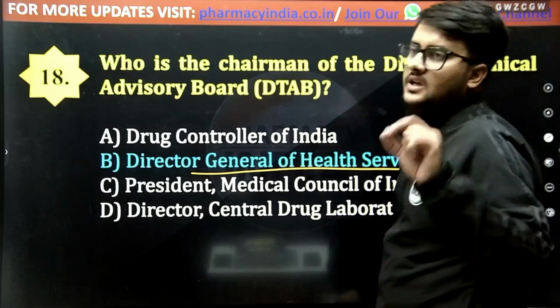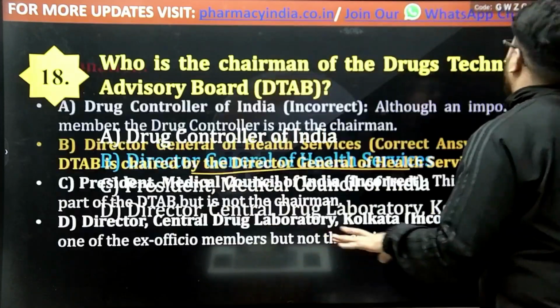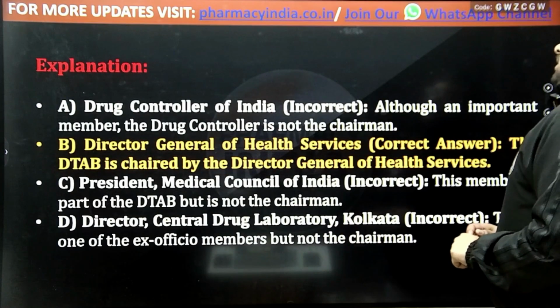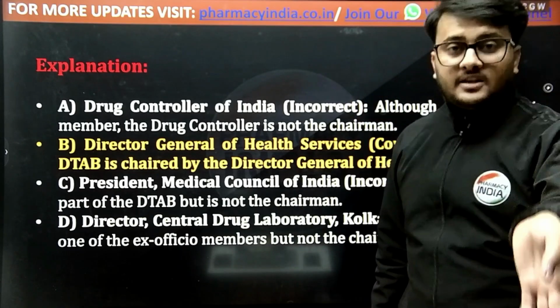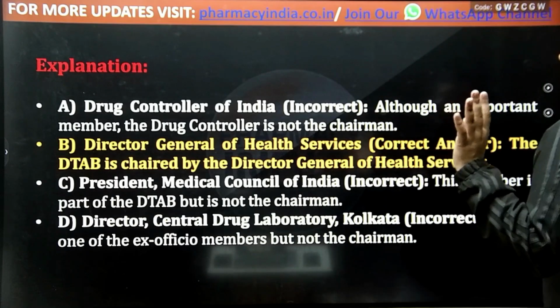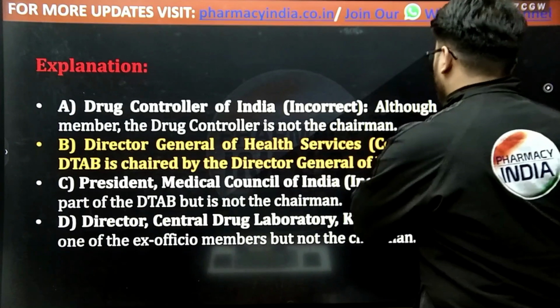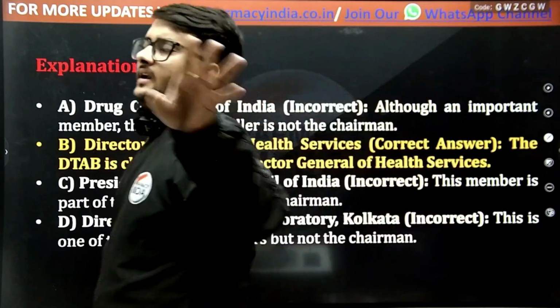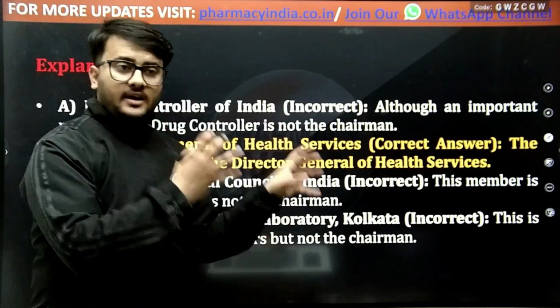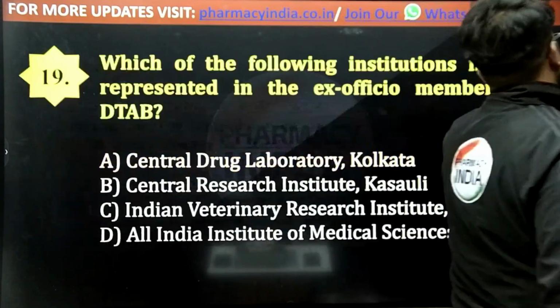He is the chairman of the Drug Technical Advisory Board. Although Drug Controller General of India is a part of ex officio member in Drug Technical Advisory Board, and the President Medical Council of India is also a part of the Drug Technical Advisory Board as an ex officio member, but not the chairman of this board.